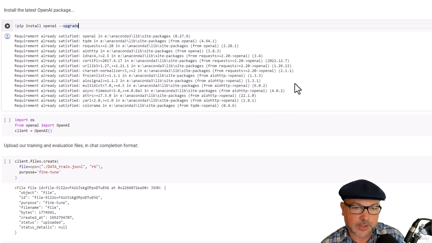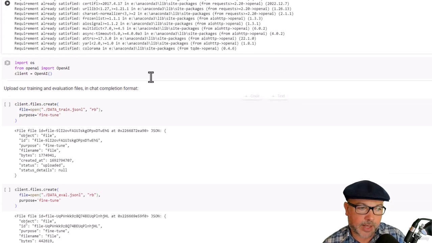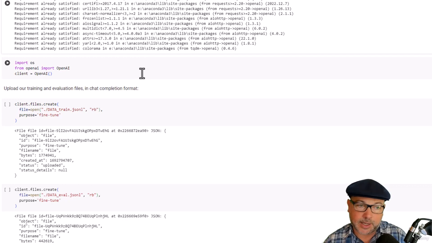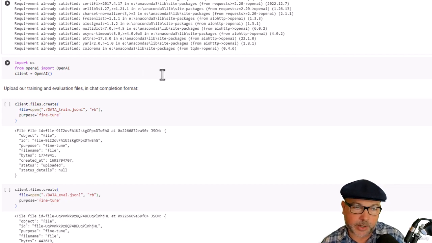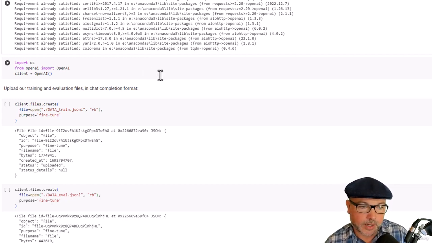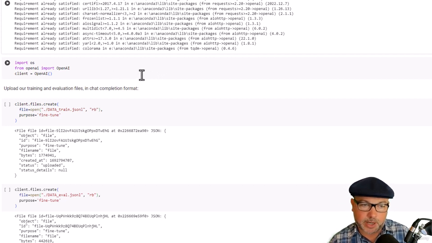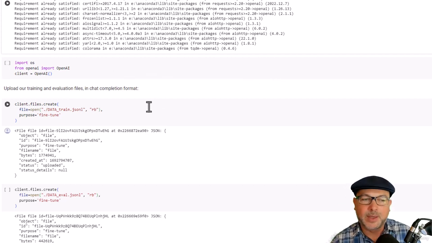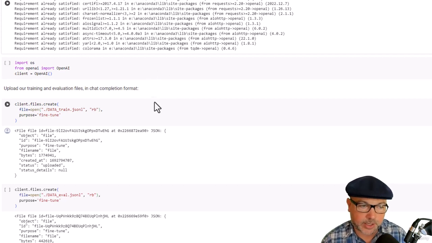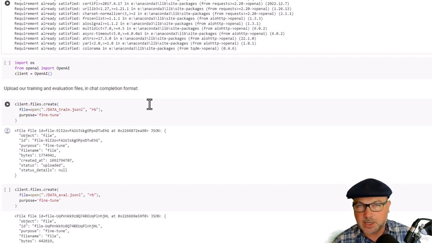That will go off and install that if you need to. You need at least version 27.9 to get the new fine-tuning API. After that, we import the OS and OpenAI packages that we need, and we set the API key to my OpenAI developer key, my secret key that I got when I created my API account. That is currently stored in my system in a variable called OPENAI_API_KEY, so I don't need to show it to you. But you do need a valid developer key to actually use this. Once that's done, though, we don't need to refer to it again. It makes it pretty easy to use.